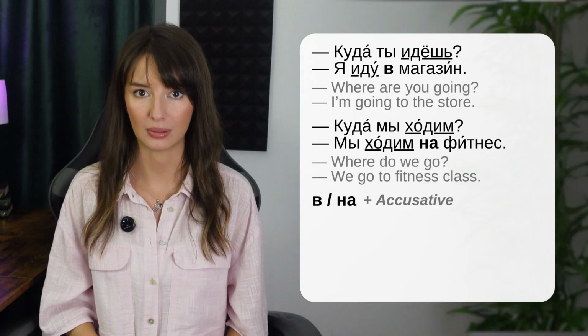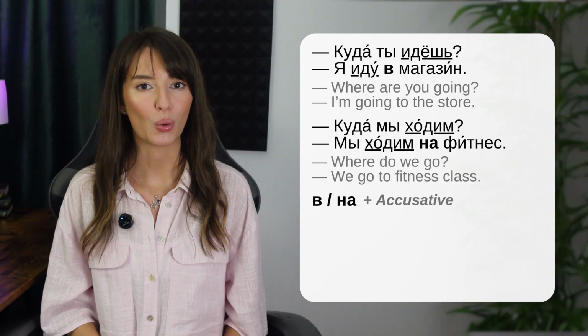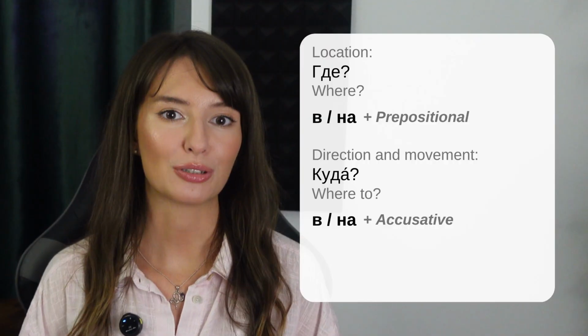But what if I told you that after the prepositions в and на, we can also use the accusative case? When exactly? After our favorite verbs of motion. That is, when there is movement, when there is a direction, when we are asking куда, where to. For example, я иду в магазин. Мы ходим на фитнес. Let's sum it up so far.